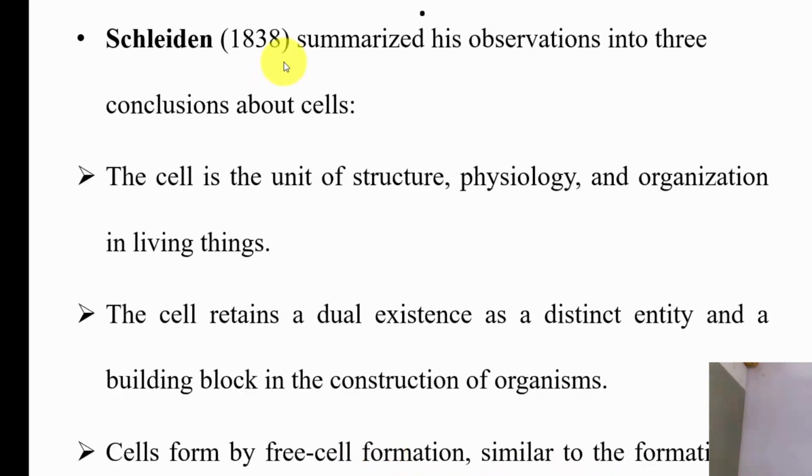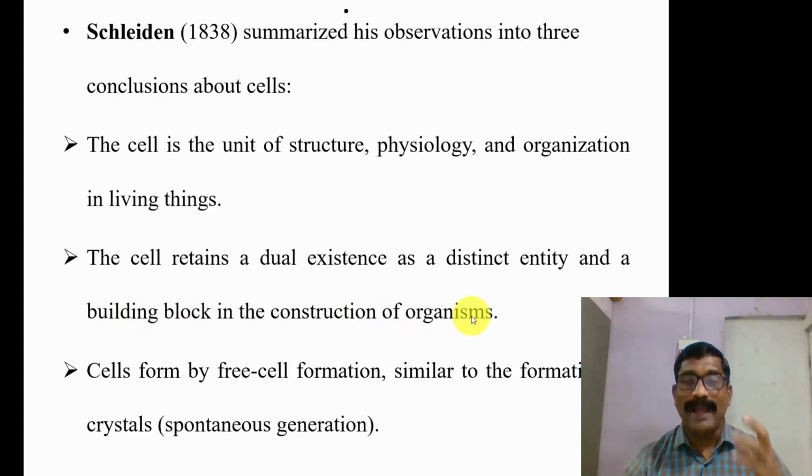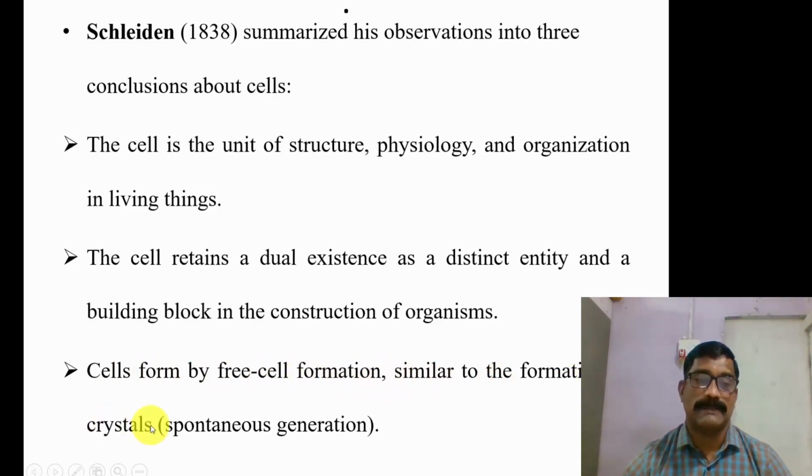Schleiden in 1838 summarized his observations into three conclusions about cells. The first conclusion is that the cell is a unit of structure, physiology and organization in living things. The second conclusion is that the cell retains a dual existence as a distinct entity and a building block in the construction of organisms. The third conclusion is that cells are formed by free cell formation similar to the formation of crystals. So these are the different observations given by Schleiden.